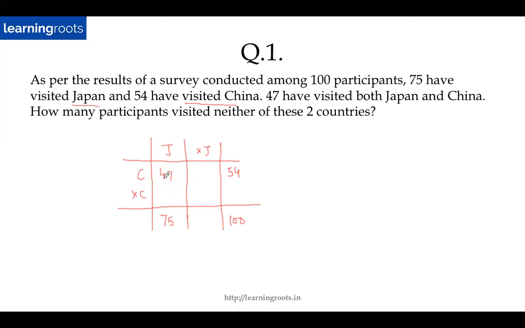So if this is 75 and this is 47, then this gives you 28. 47 plus this is 54, so this will be 7. 54 plus this is 100, so this gives you 46. And 28 plus 18 will end up giving you 46. And you can always do that quick check again. So 7 plus 18 is 25. Of course, 75 plus 25 gives you 100. So the answer is 18.